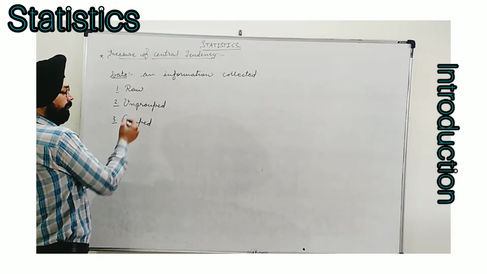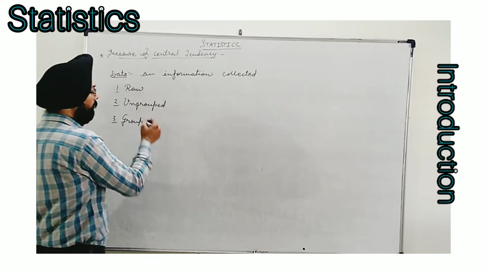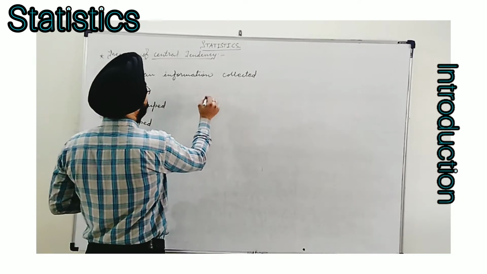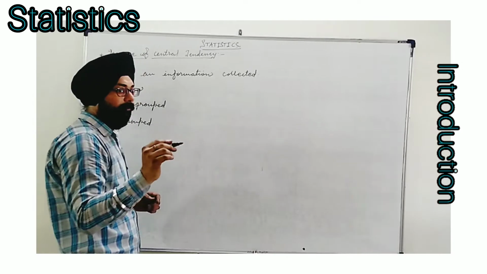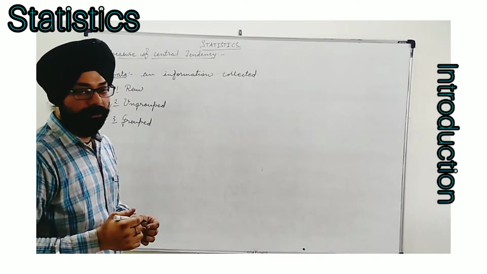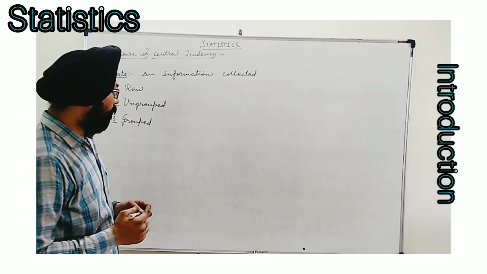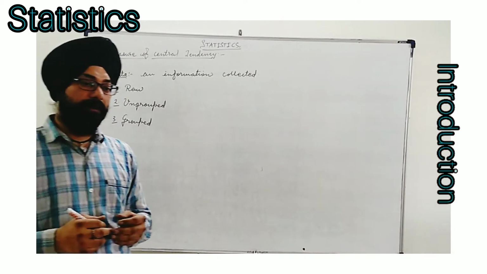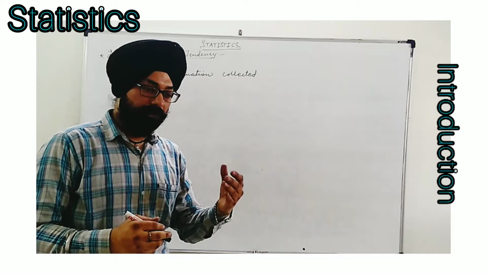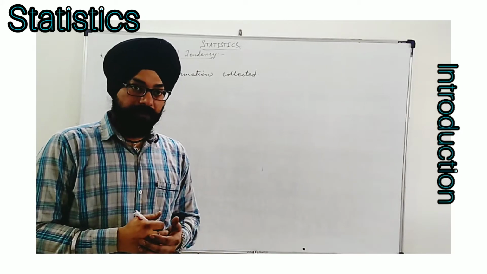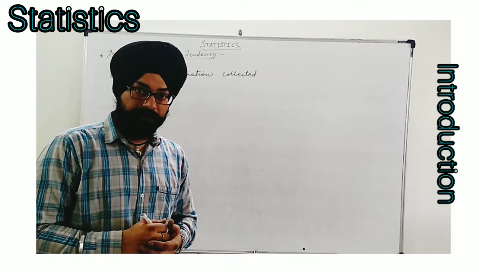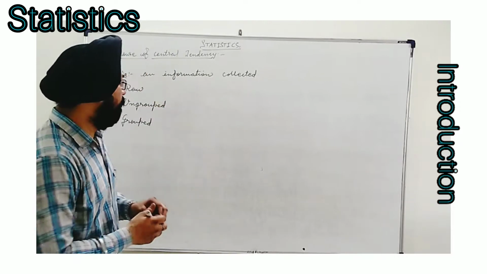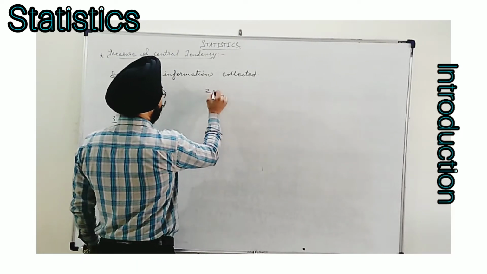Here we will first see what is raw data. Raw data is that data in which you are not given frequency. Keep in mind, this I am speaking from a student's point of view. Raw data actually is first-hand data. I will give an example. Suppose some information we have to collect, the heights of the students of a particular class. Whatever randomly we collect, we gather.